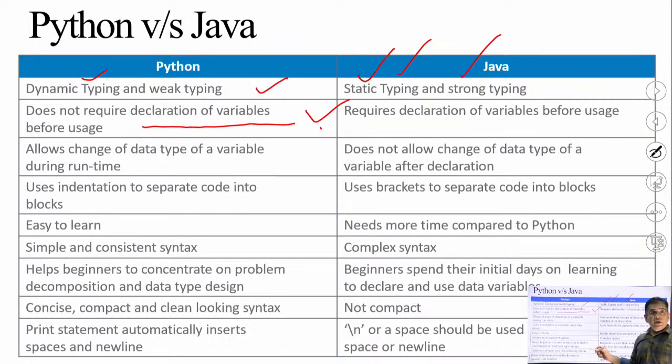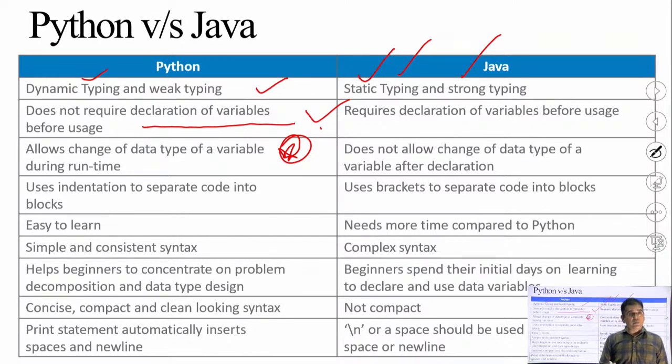Third one is that it allows change of data type of a variable during runtime. This is the main functionality. You can change the data type of a variable at runtime itself. Means first you store the data in integer type, but now you feel that your data is a floating point, you need some decimal values.